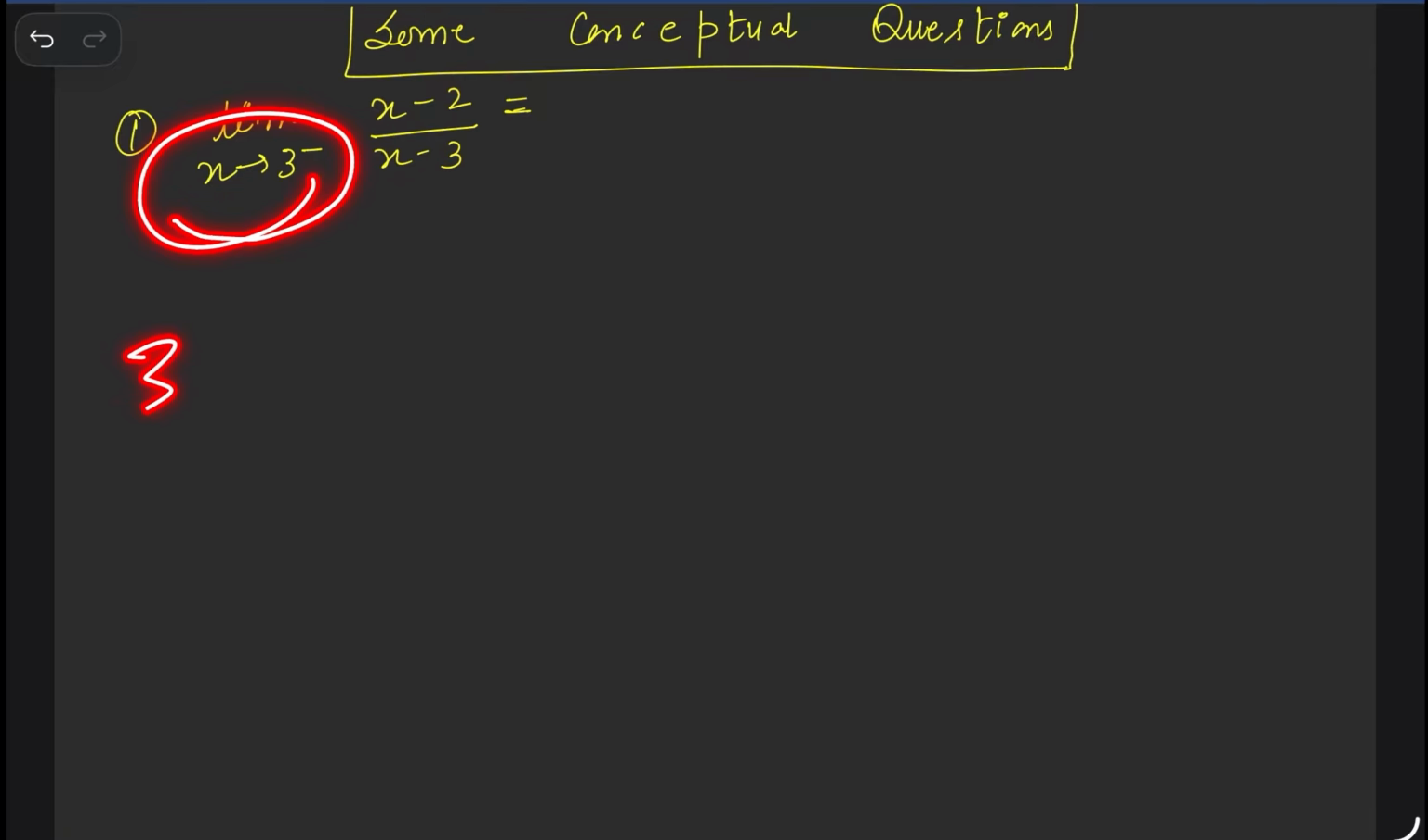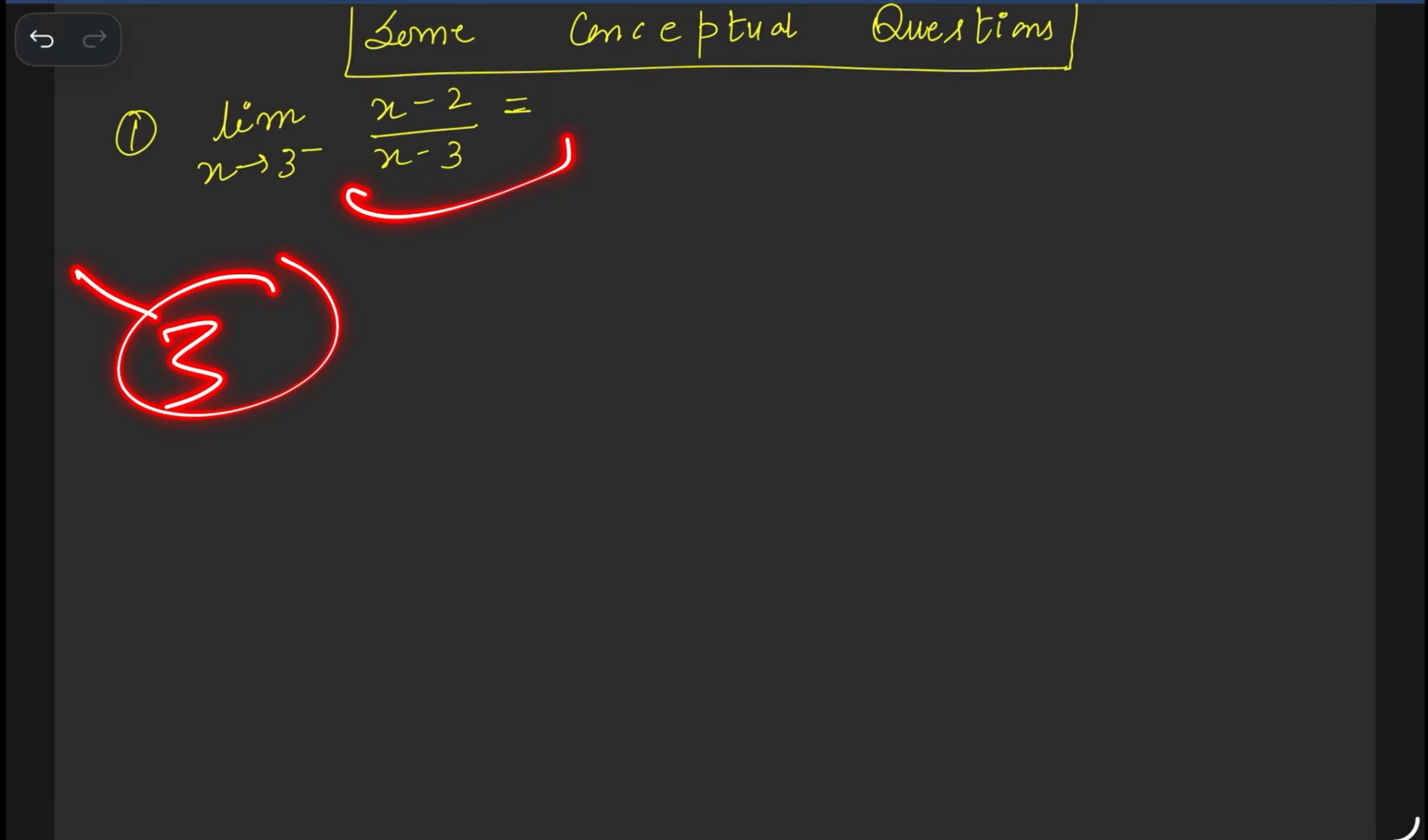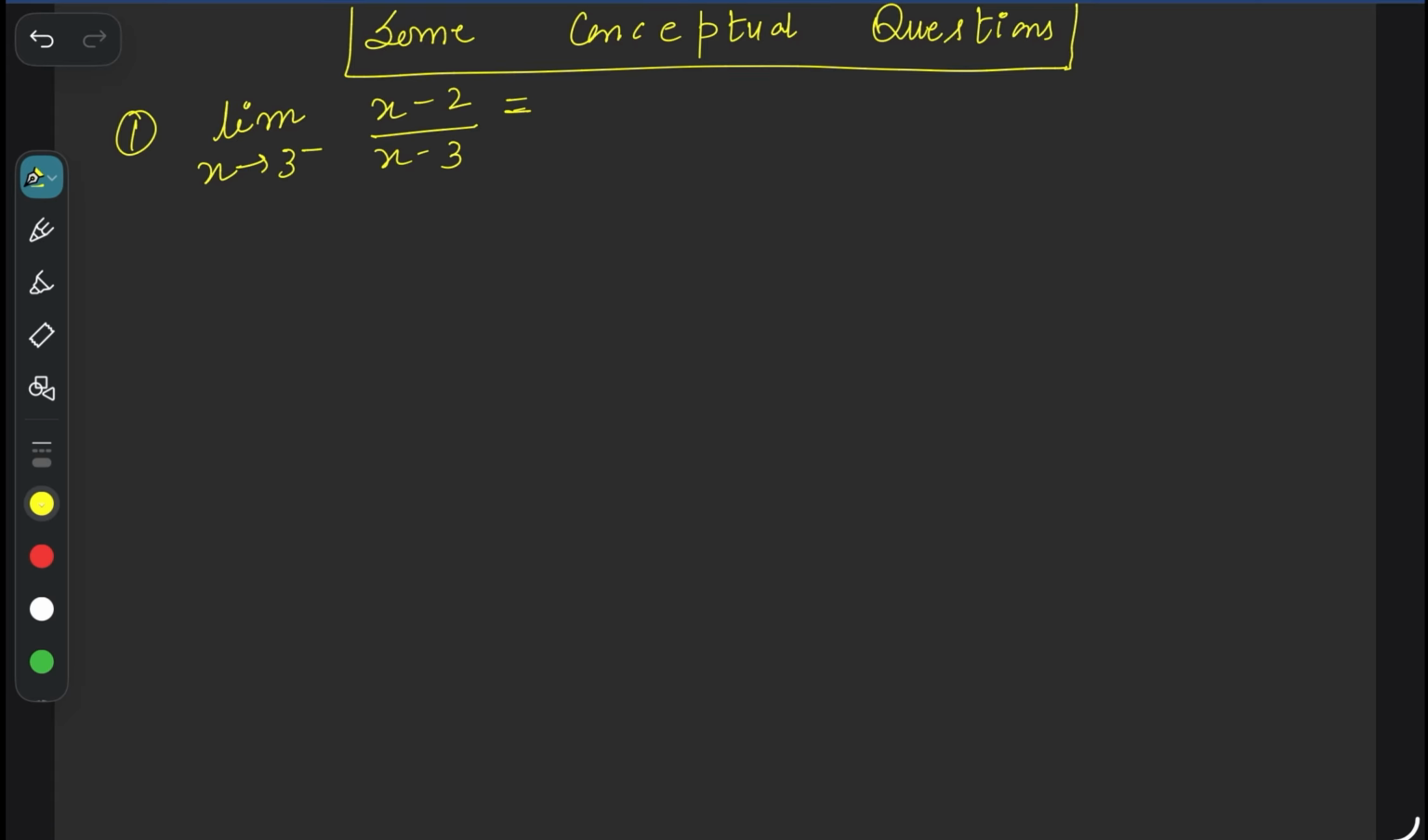3 minus means there is 3, so we approach 3 from the left hand side. When we approach 3 from the left hand side, where the function goes is known as the limit at x tends to 3 minus. Simply, limit x tends to 3 minus means limit h tends to 0 of f(3 minus h). We can write it simply. Clear?